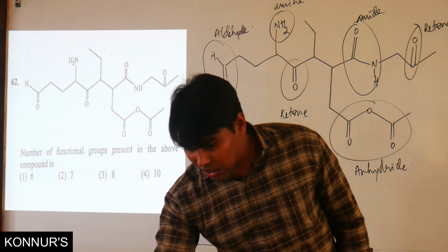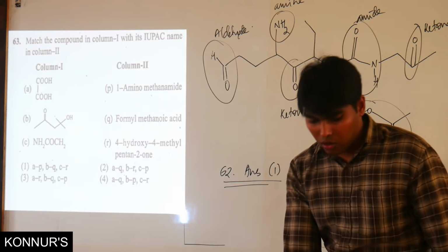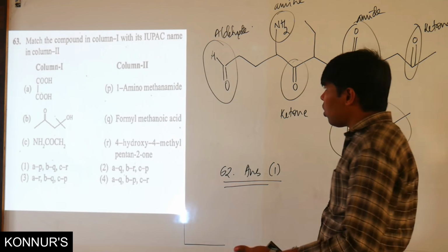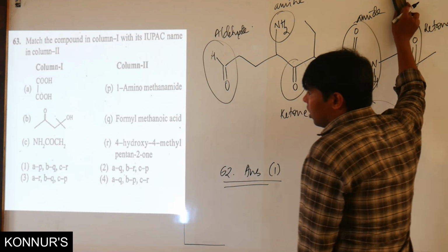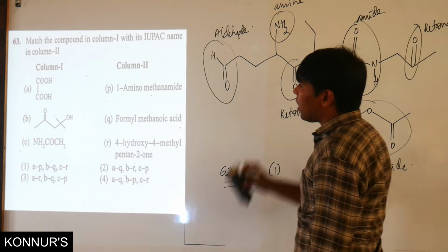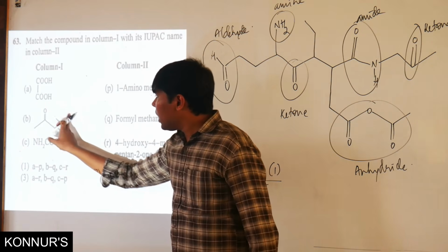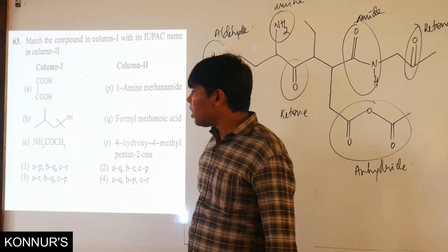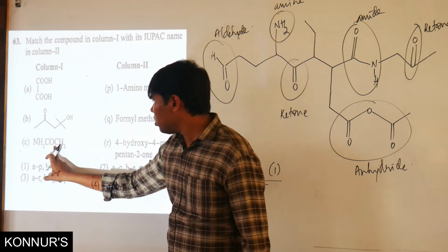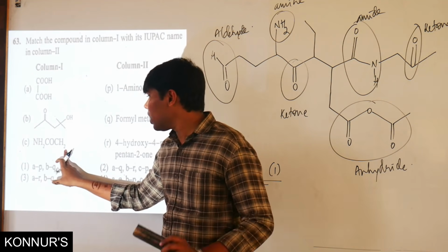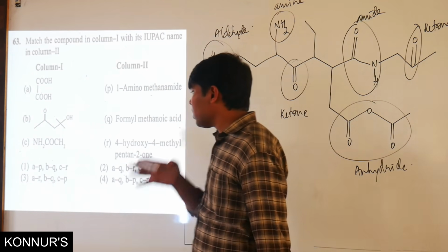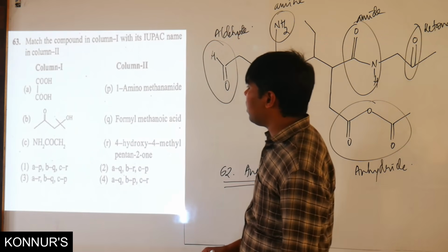Moving on with the next slide. What they have given is two columns. There are two columns, which have two carboxyl functional groups, and here one organic compound, and here also the urea is in it. So if it is NH2, it's a urea. It is not the urea case. Let us look at the options.